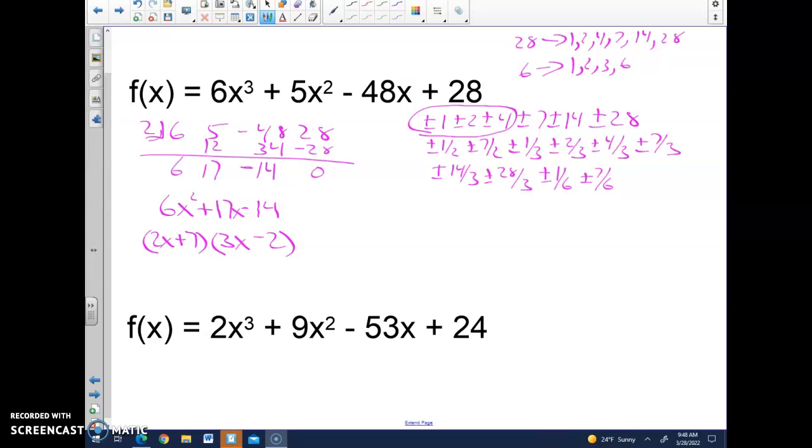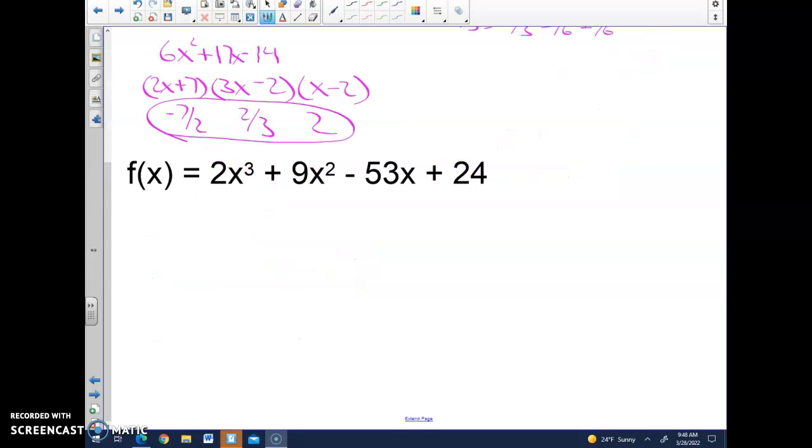And I need to bring down my other factor of x minus 2. We always change the sign of the number in the box. My zeros: negative 7/2, 2/3, and 2. And those are your final answers. And those answers should appear on my list. I see 2/3, I see negative 7/2 on my list. Right? And that's how you go through a problem.